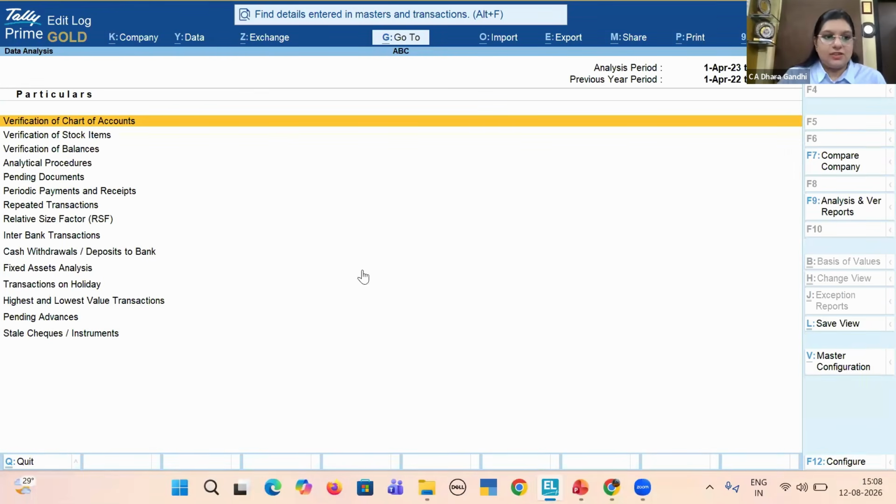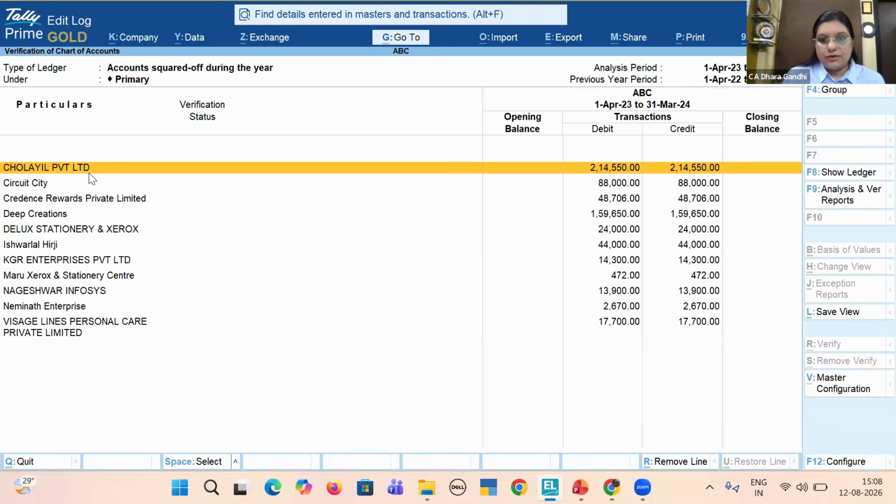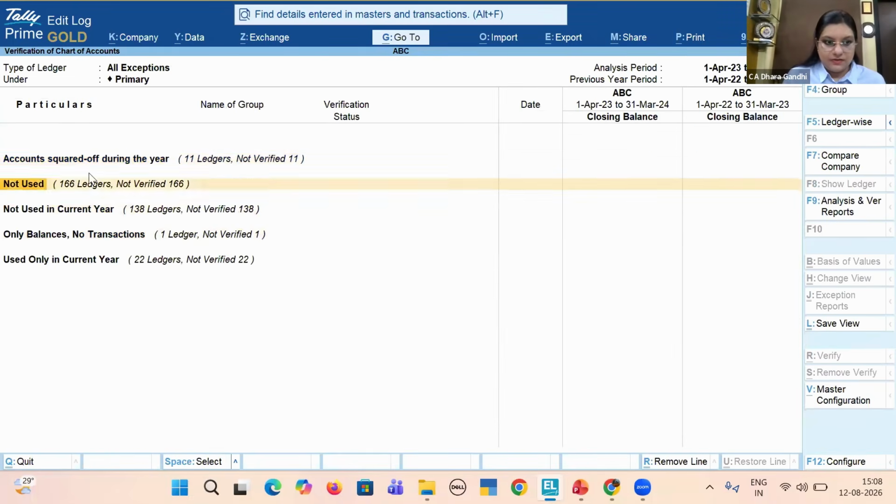In this verification of chart of accounts, you can see various features. Accounts squared off during the year. If you want to see specifically, you can see specifically. Not used during the year. You can see that 166 ledgers have not been used during the year. Not used in current year. Only balances, no transaction, and only used in current year. So these are the transactions which are only used in current year. There were no opening balances, so these 22 ledgers have been newly created.